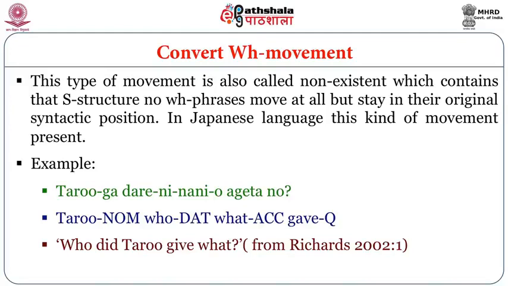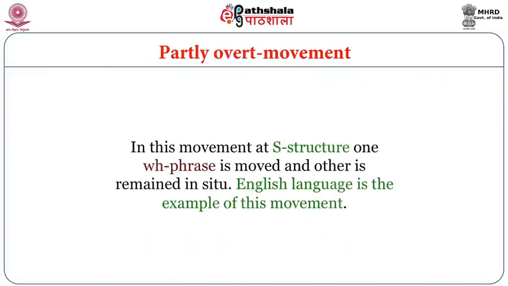That has been discussed by Richards in 2002. Partly overt movement. In this movement, at S-structure, one WH phrase is moved and the other remains in situ. English language is the example of this movement.